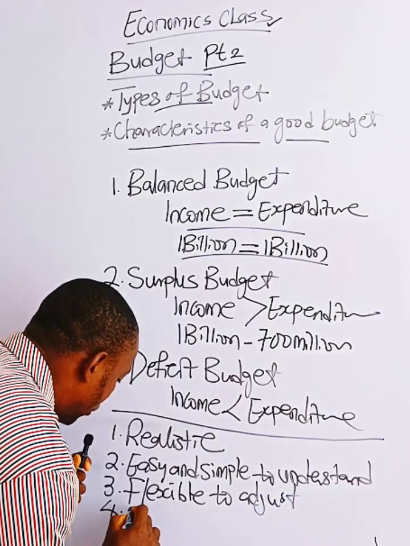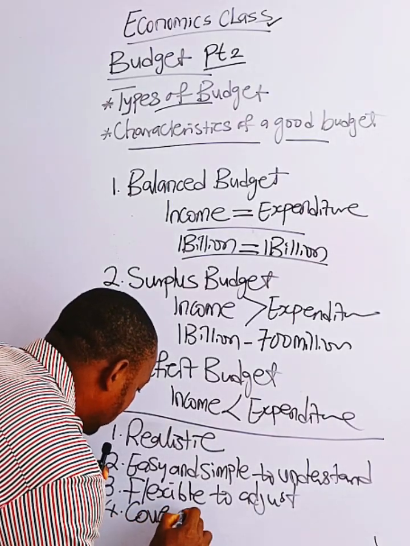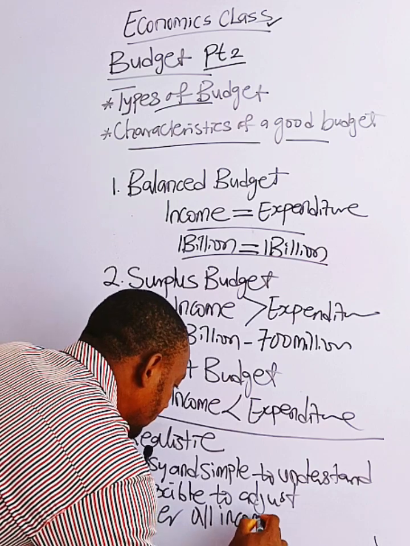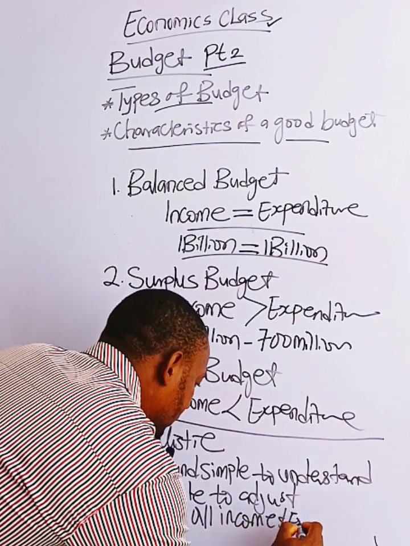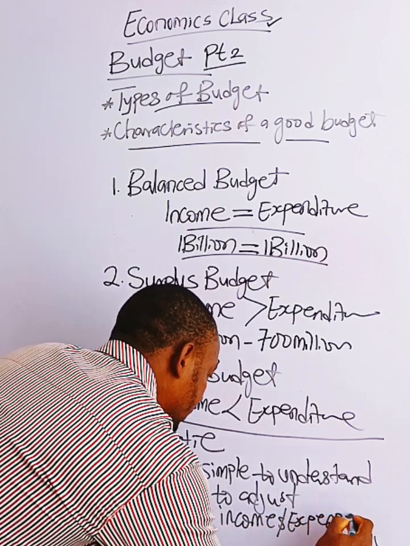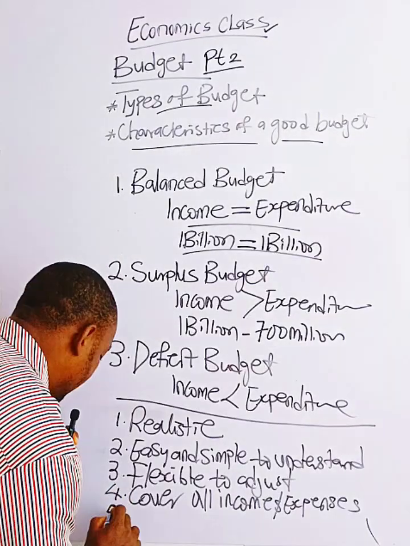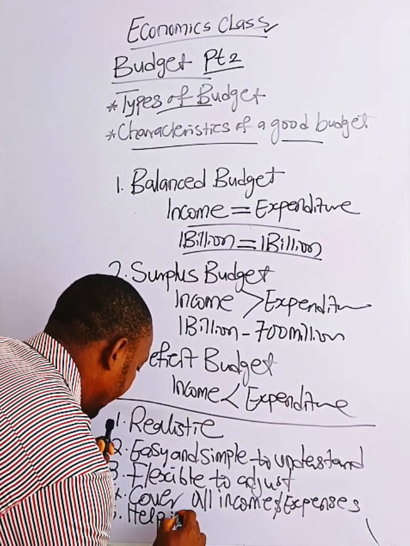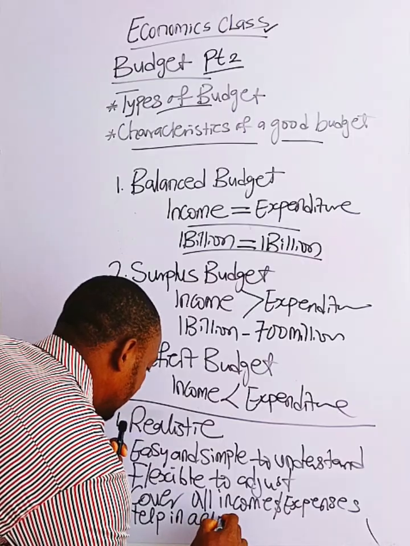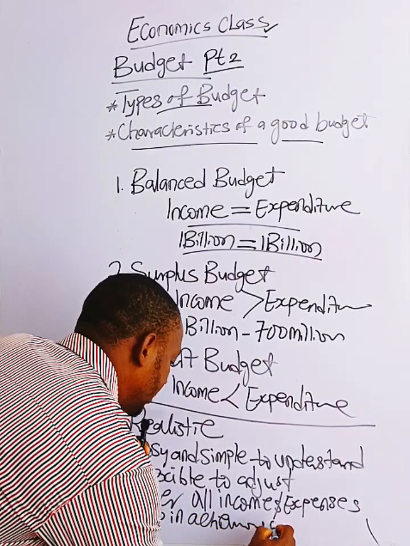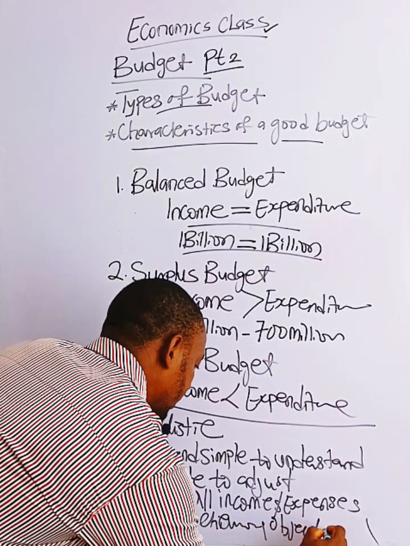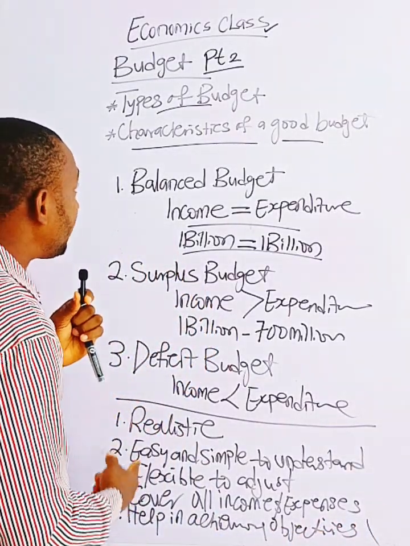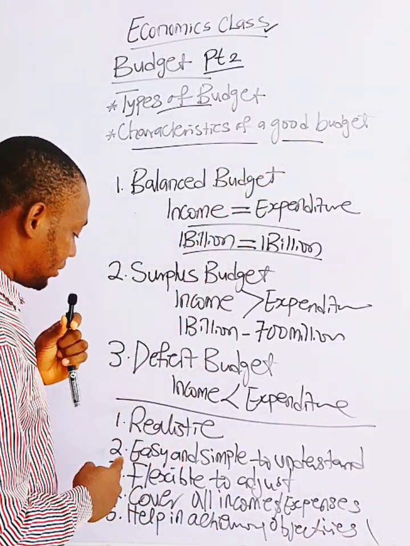Number four is that your budget ought to cover what? All incomes and expenses. Number five, your budget must help in achieving objectives. These are the five characteristics of a good budget.